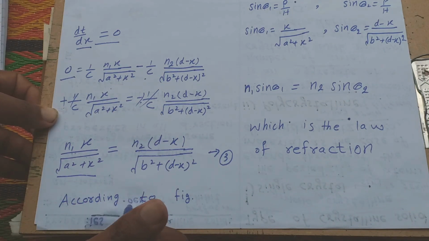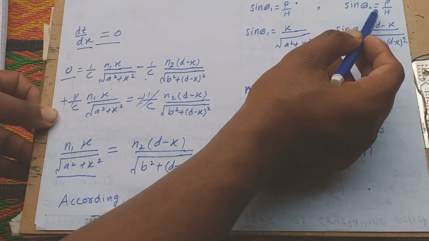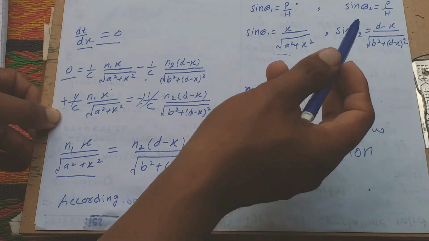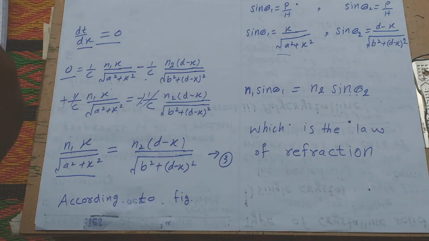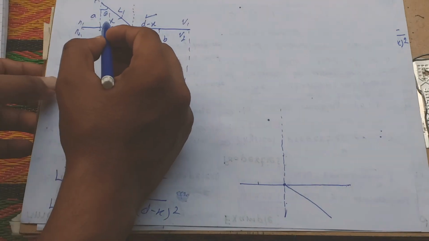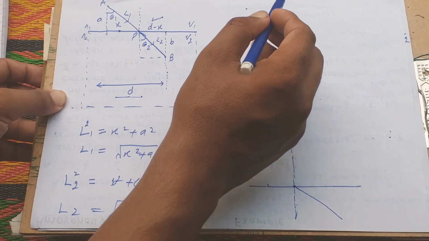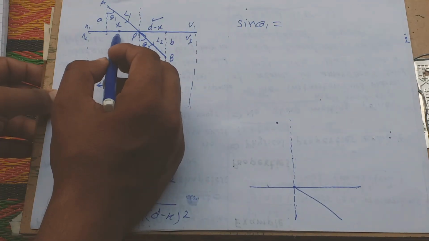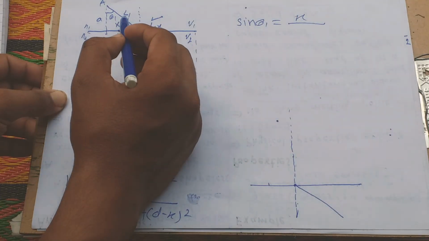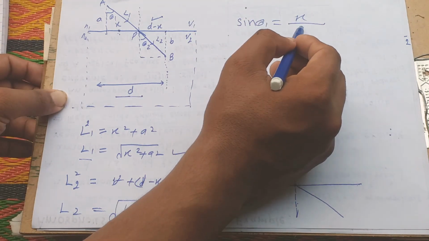Okay, and according to the figure, sine theta 1 is equal to perpendicular over hypotenuse and sine theta 2 is perpendicular over hypotenuse. Sine theta 1 equals this and sine theta 2 equals this. How do these values equal this? Only understand from the figure. Sine theta 1 is equal to perpendicular, the perpendicular always exists in front of theta. This is perpendicular and the hypotenuse is L, and we know what L is. L is equal to this value, we write here.